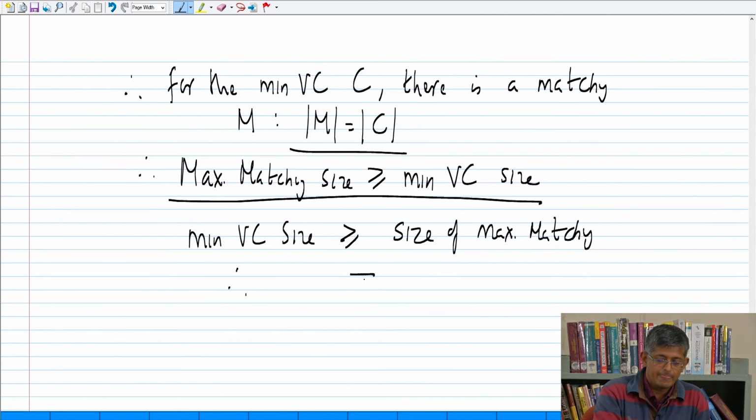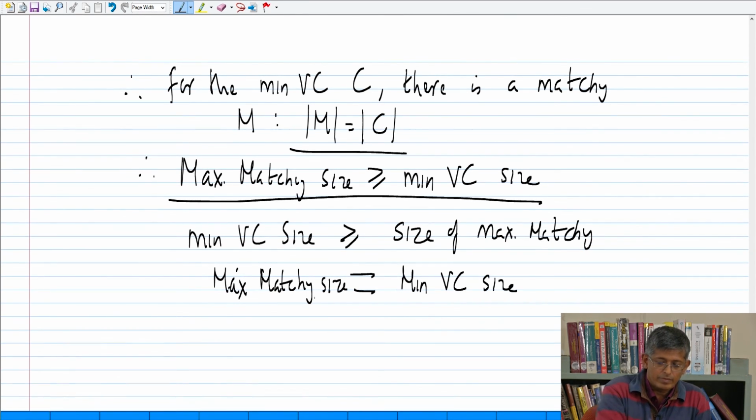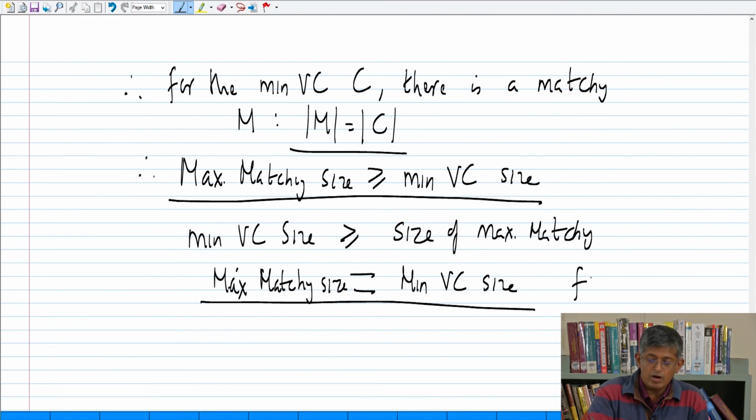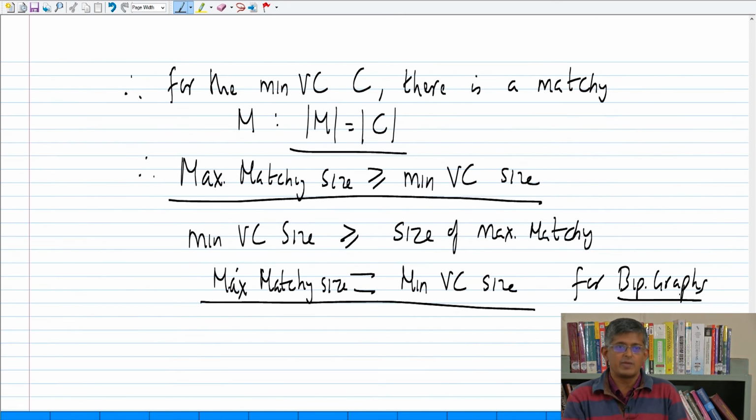Therefore, equality, for bipartite graphs. Observe that very crucially we use all the properties of bipartite graphs: that the vertices are partitioned into two sides, no edges within each part, Hall's condition, everything we have used.